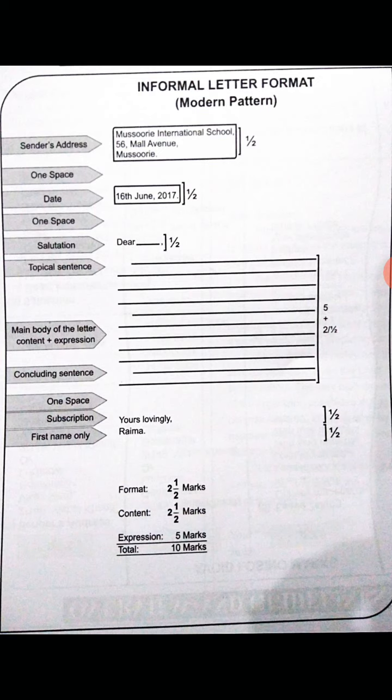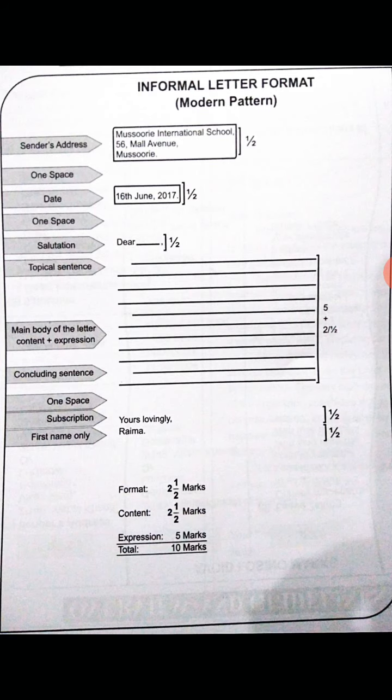You just have to write about the matter itself. Don't go for "how you are, I hope this letter finds you." These sentences are wrong. Straight away you have to deal with the matter. Then we have the main body of the letter, the content and expression. Then the last paragraph is the concluding sentence. So here we have 5 plus 2.5 marks, children.